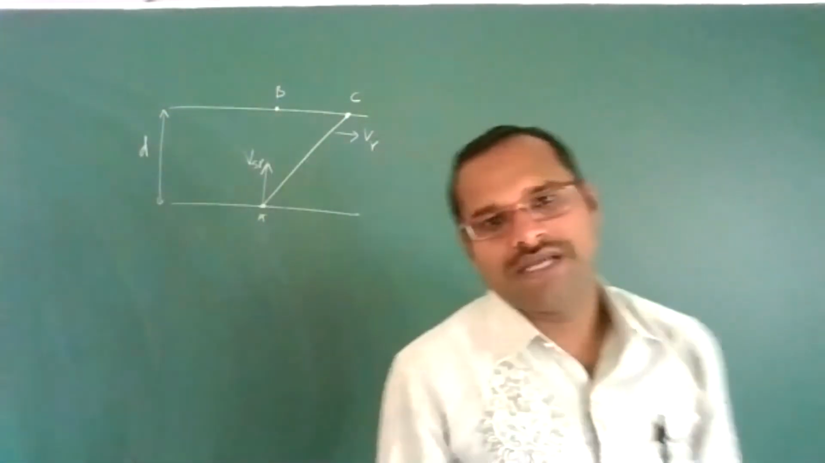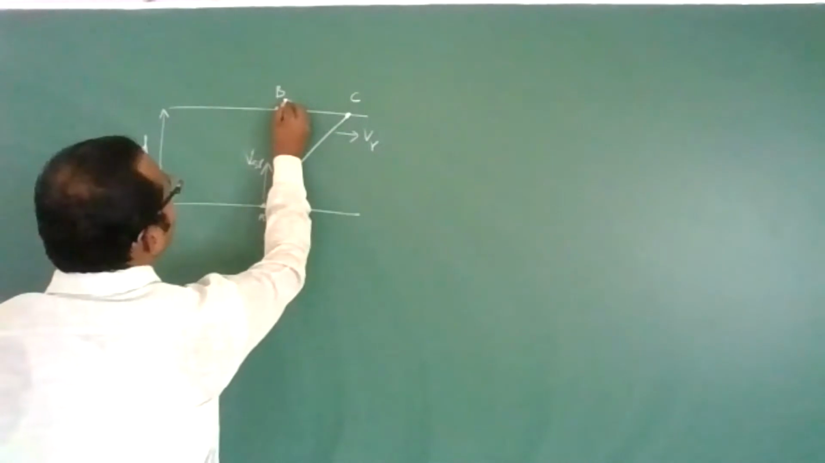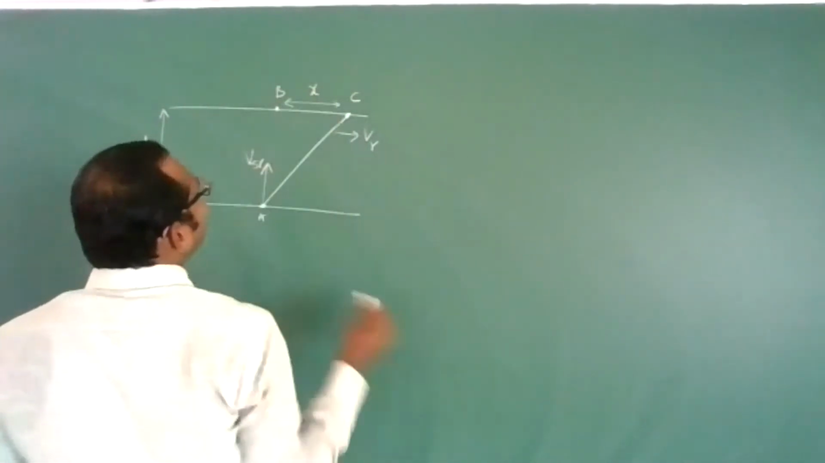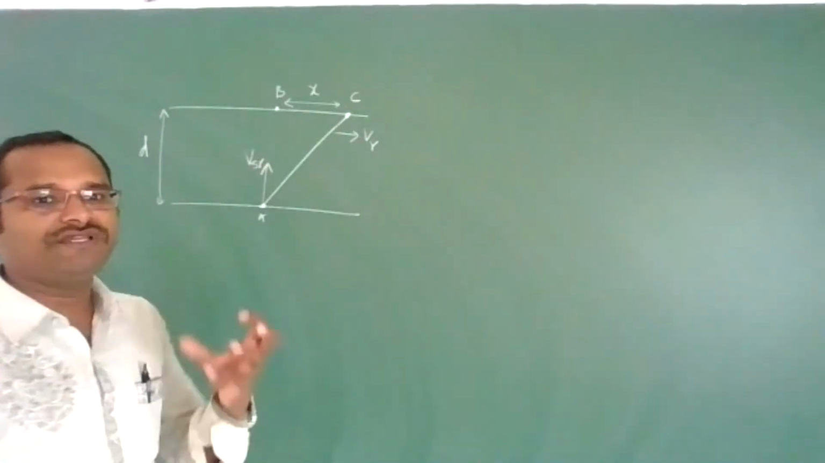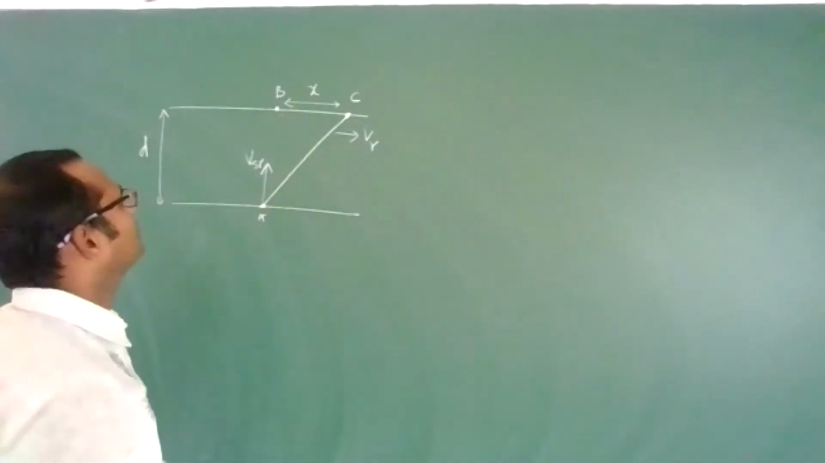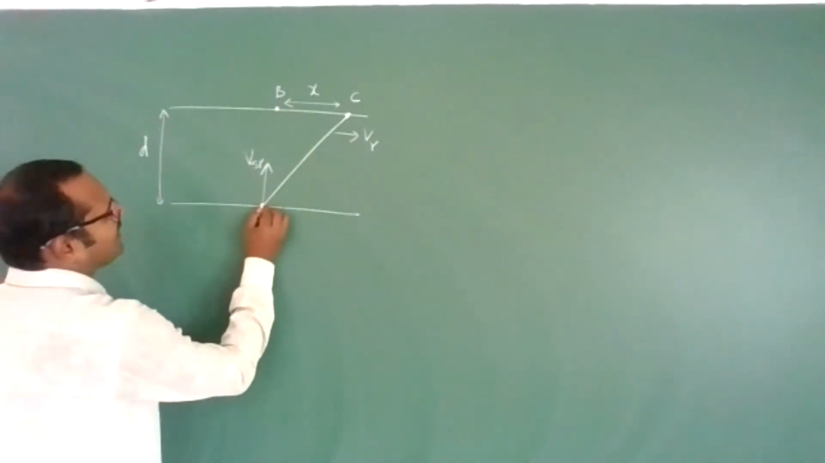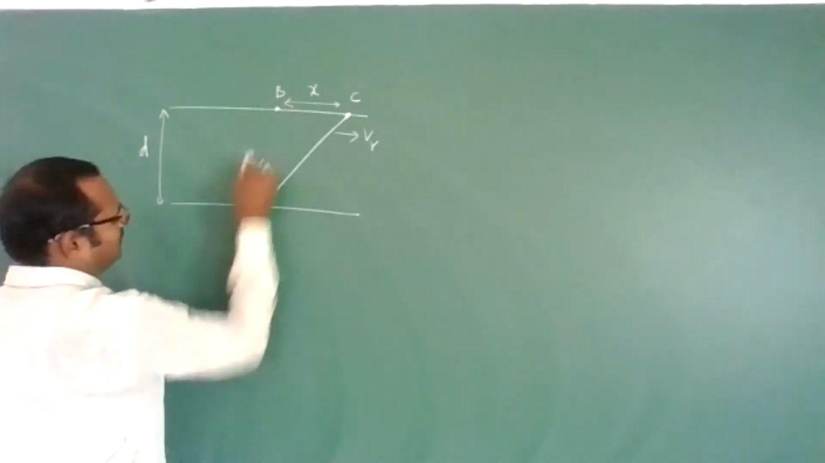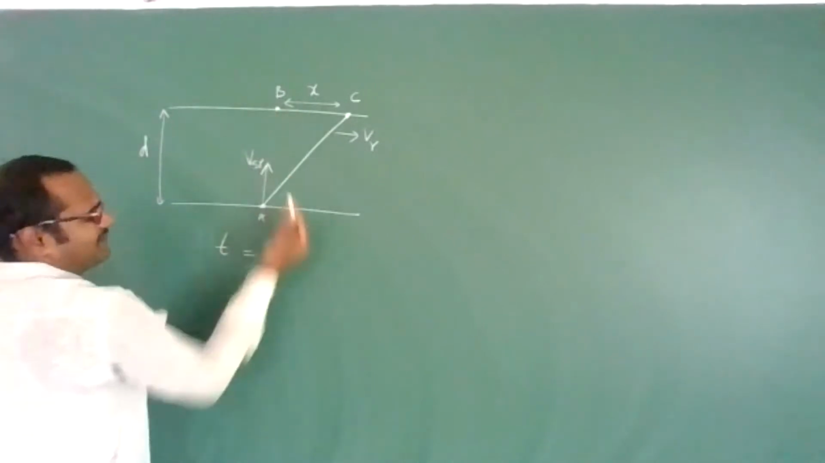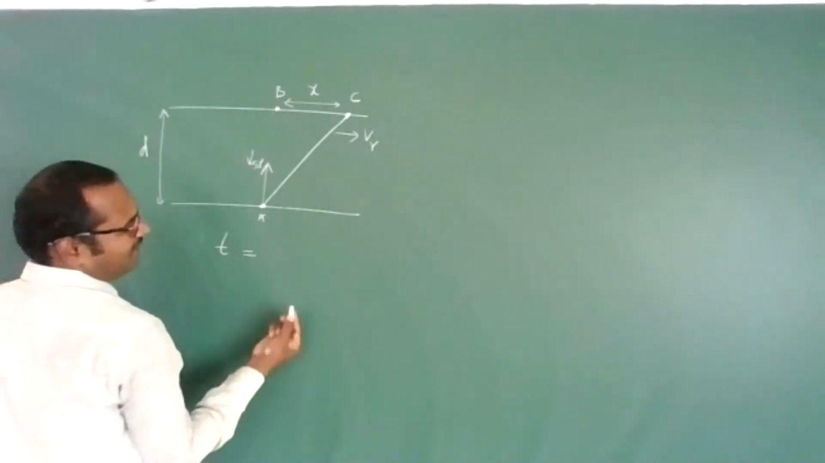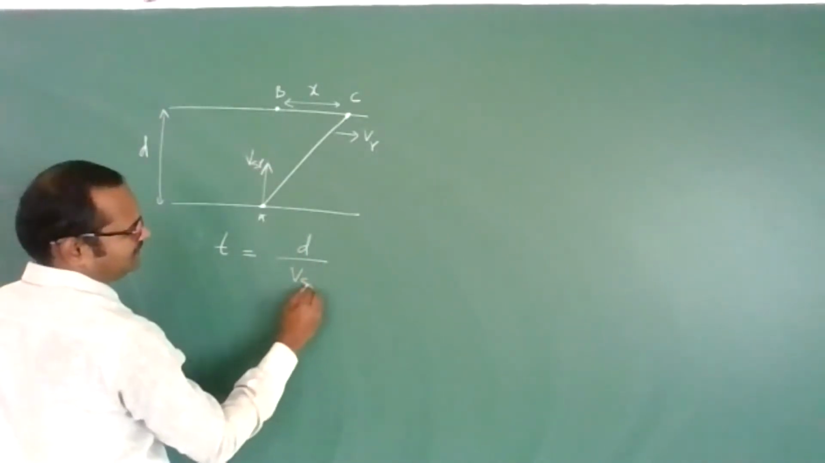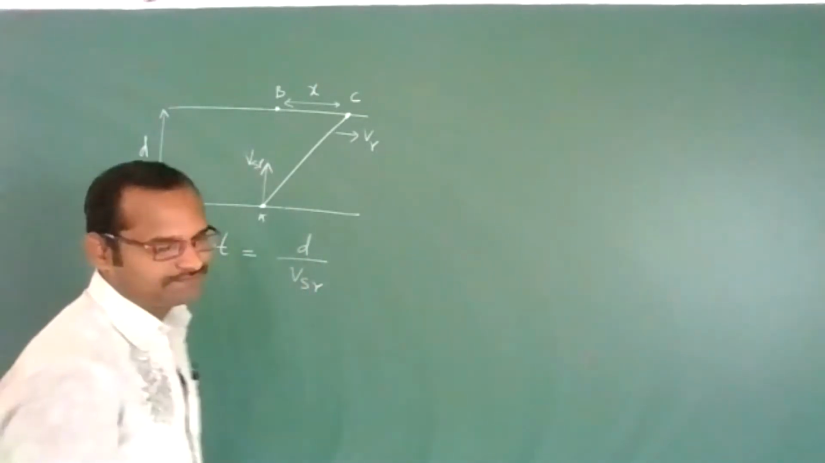How much will he move in the forward direction due to the river flow? That we call drift, the drift due to river flow. How do we find it? A simple technique. How much time will it take to cross the river? Time taken for the swimmer to cross the river is distance by velocity. Distance is the width of the river, d, upon velocity V_SR, the velocity of swimmer with respect to river.